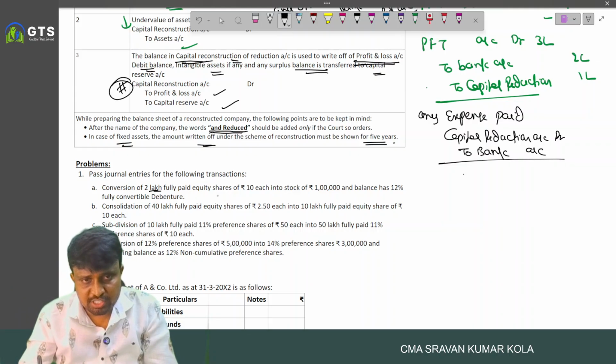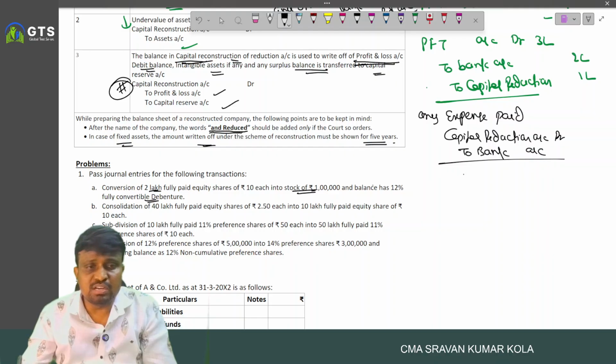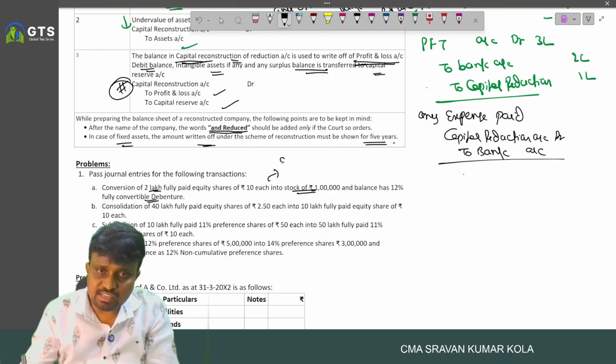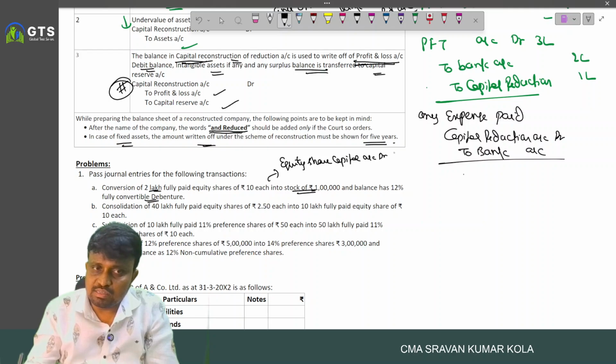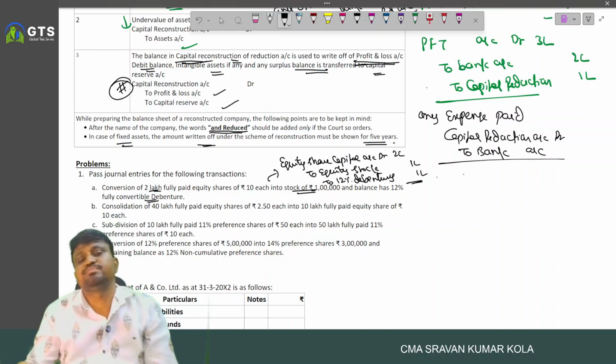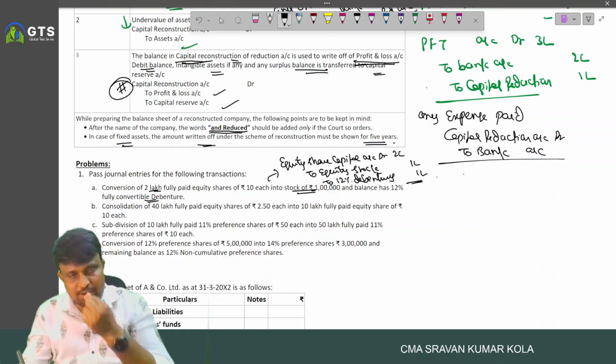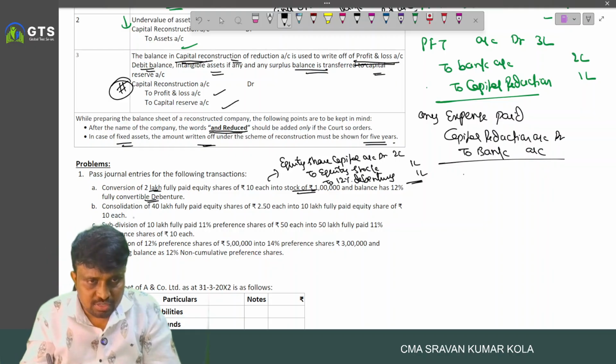Conversion of 2 lakh equity share capital into equity stock, and the balance into fully convertible debentures. And what is the entry? Equity share capital, we converted 2 lakhs to equity stock. How much? 1 lakh only. And to 12% debentures, we issue 12% debentures for the remaining 1 lakh. Equity share capital account debited to equity stock, to 12% debentures.